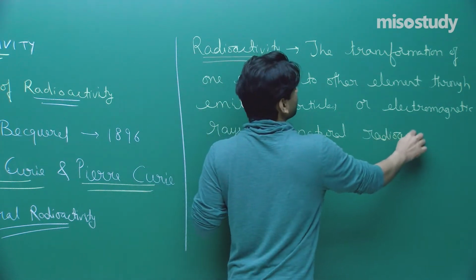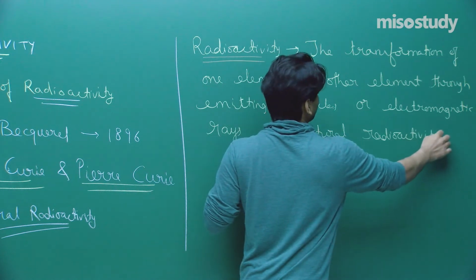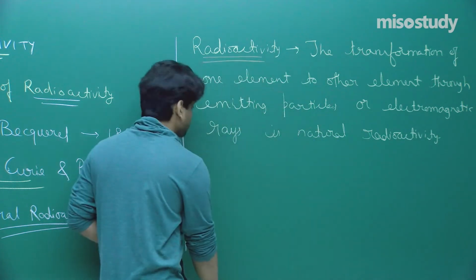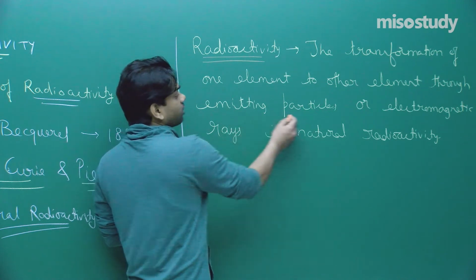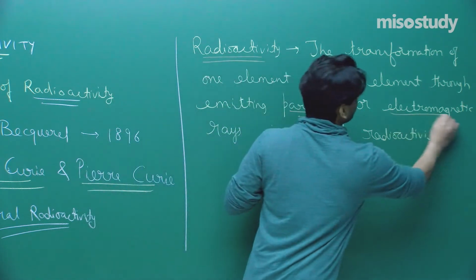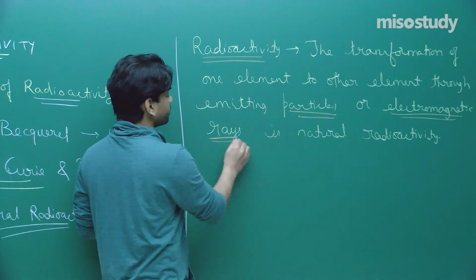We will understand this term. I have used the terms particles and electromagnetic waves in the definition.